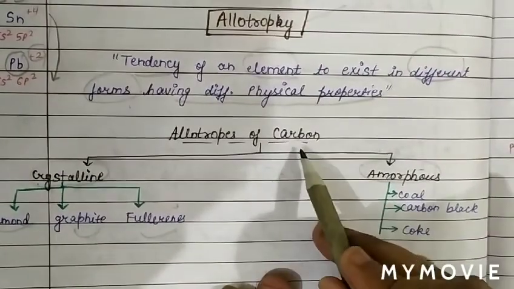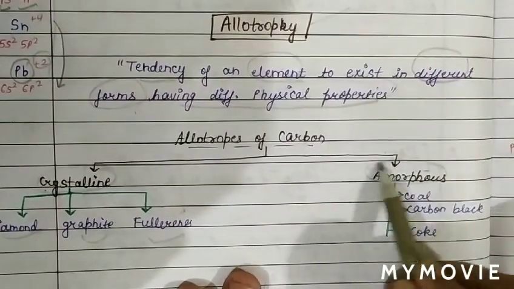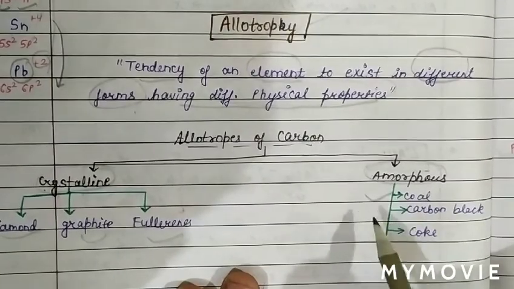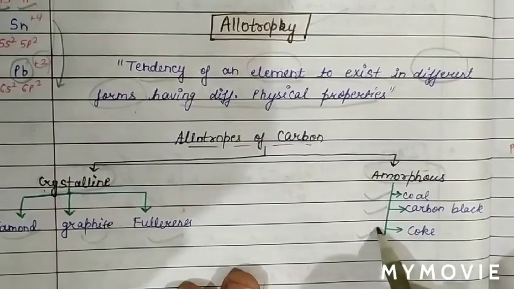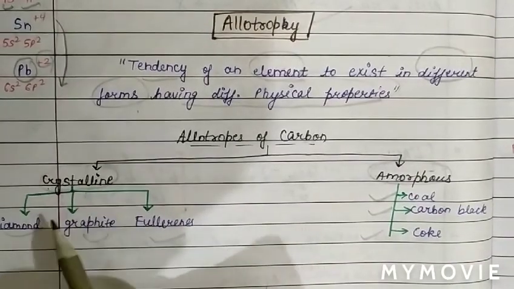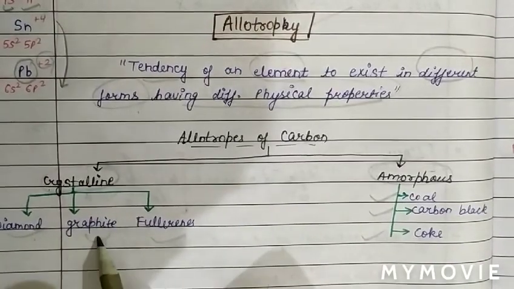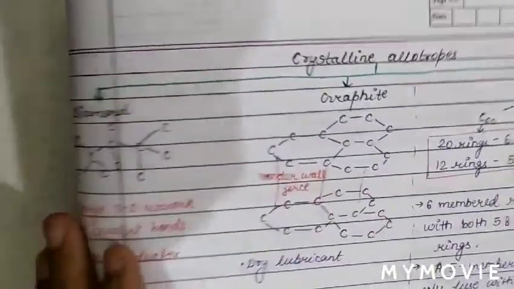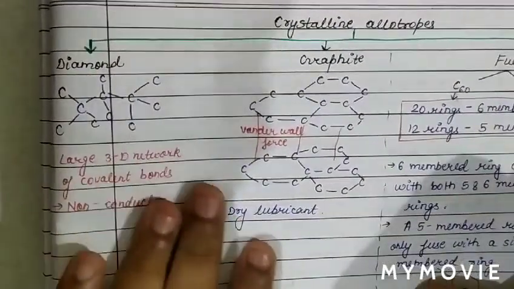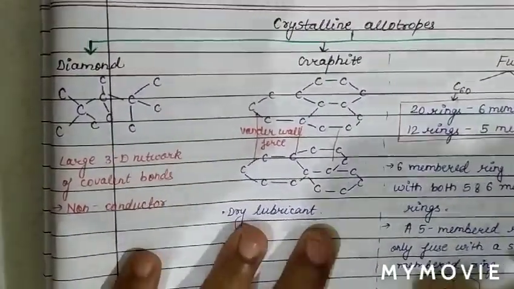Now, the next allotropes of carbon are in the amorphous form. In amorphous form, carbon exists in the form of coal, carbon black, and coke. Now we are going to discuss the crystalline allotropes of carbon: diamond, graphite, and fullerene. First we will discuss the crystalline allotrope diamond.